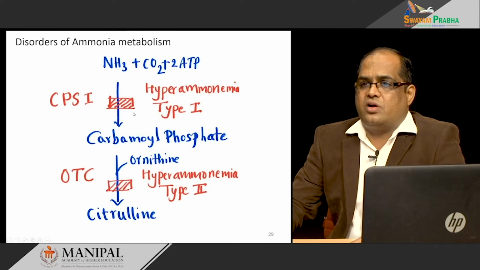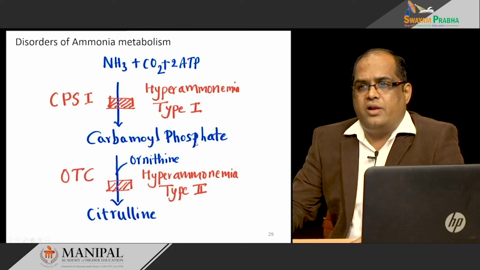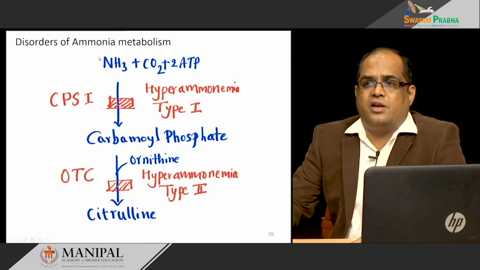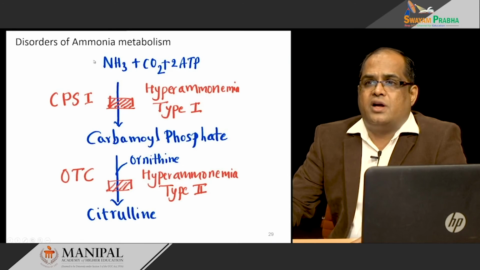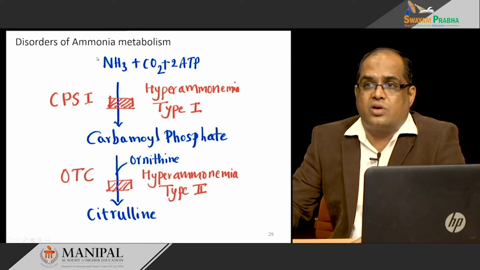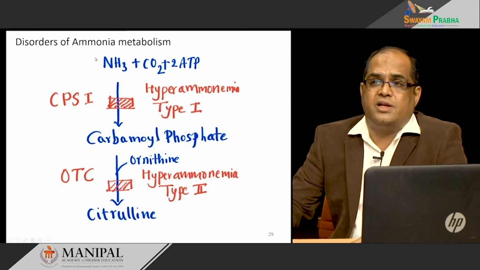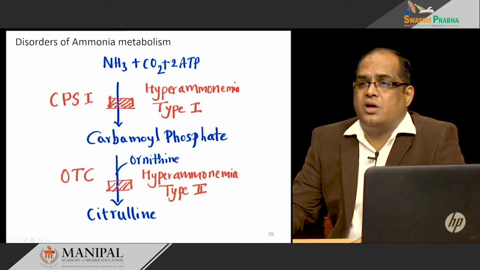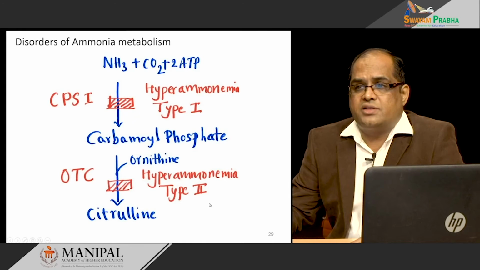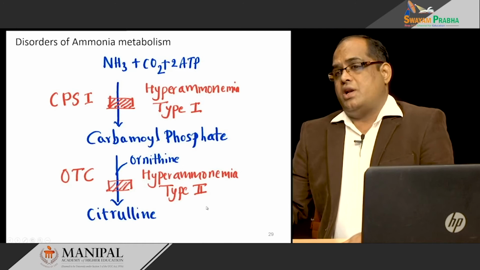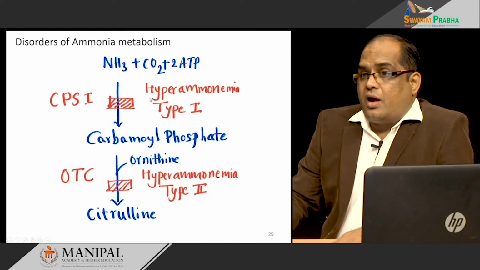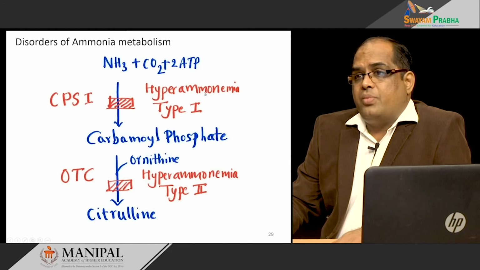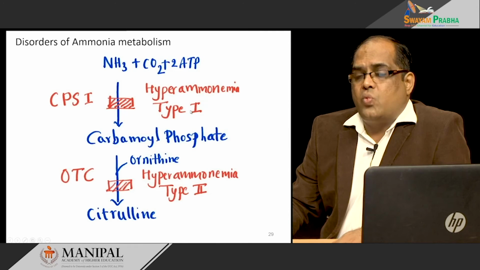This ammonia is not converted into carbamyl phosphate. The ammonia level will increase, and if the ammonia level increases and it backs up, glutamine level also increases in the blood. And if you look at the blood picture, urea is not synthesized and blood urea nitrogen level decreases, and this is called hyperammonemia type 1.